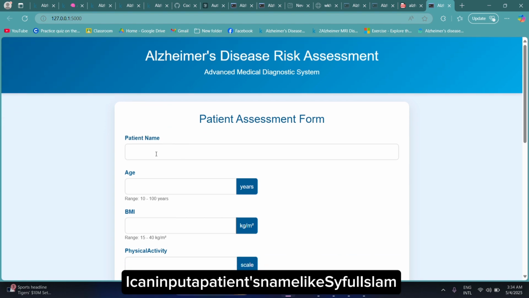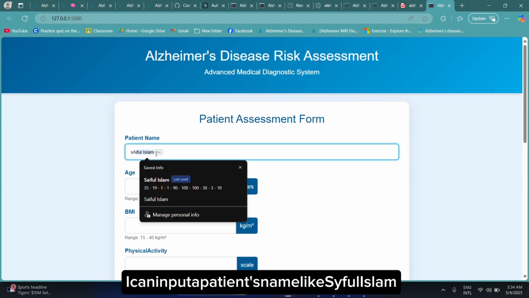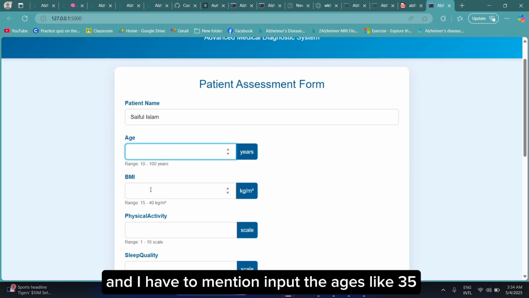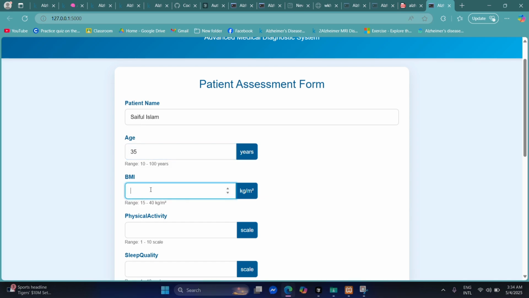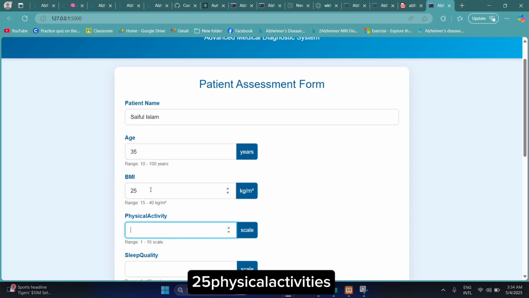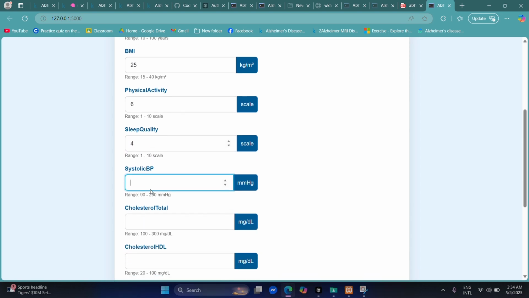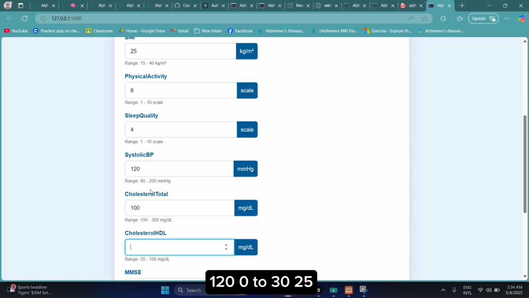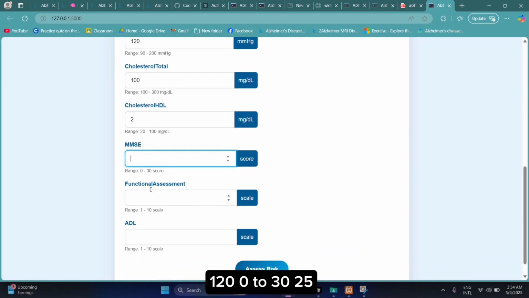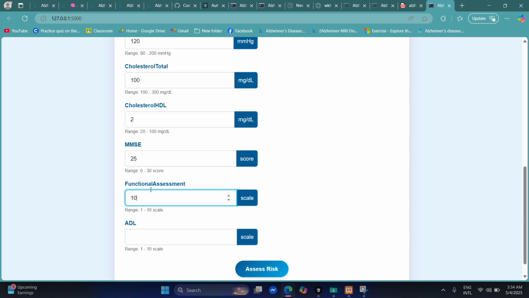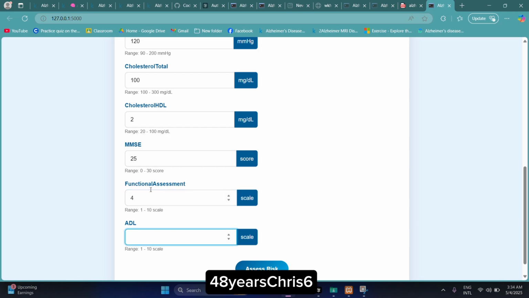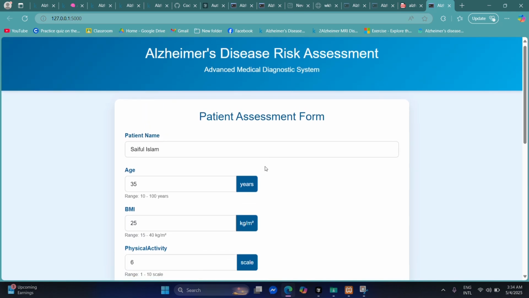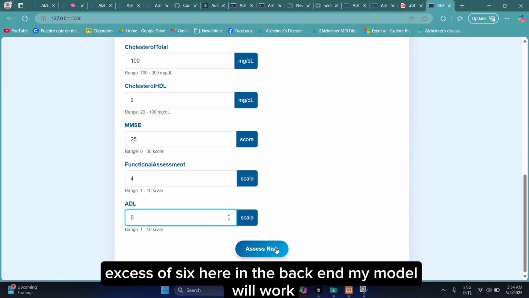where I can input a patient's name, like Saiful Islam, and then the age, 35. Then BMI 25, physical activity scale 1 to 10, I have put 6, sleep quality 4, the BP 120, 100, 20, 0 to 30, 25. ADL score is 6. Then I have submitted the assessment here.